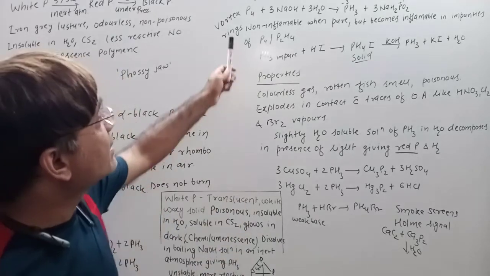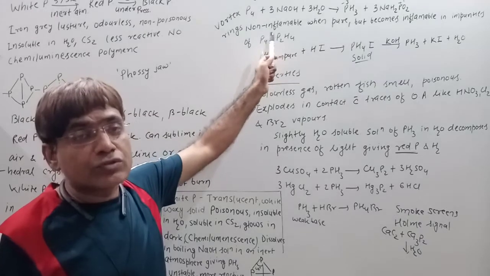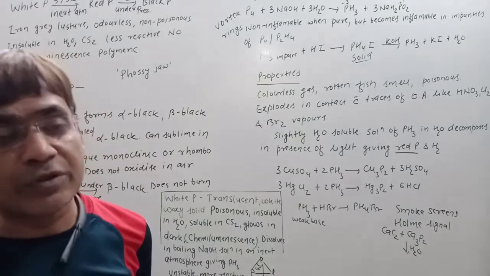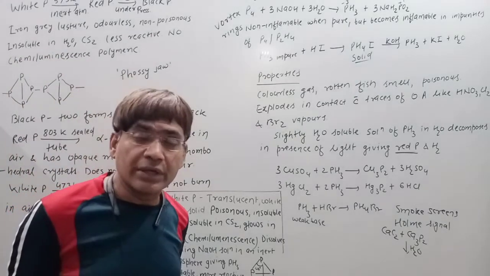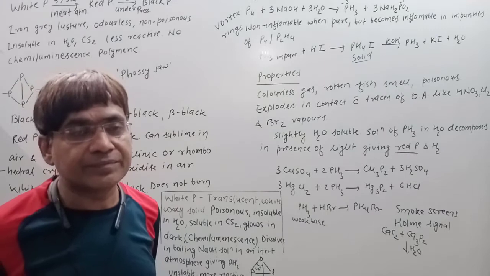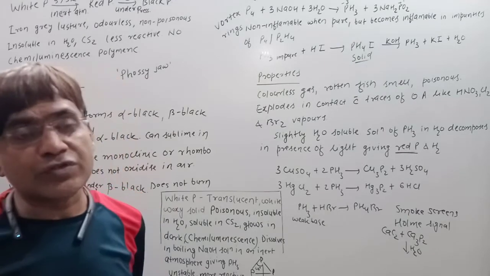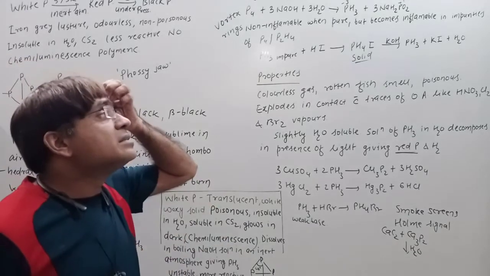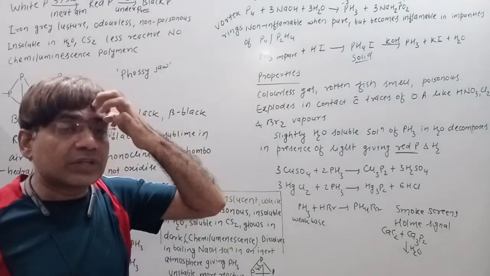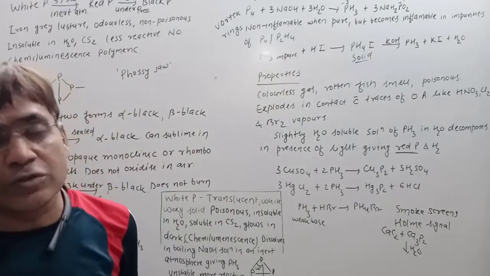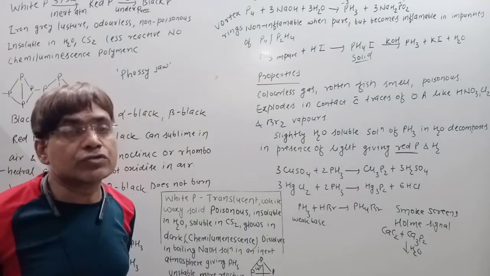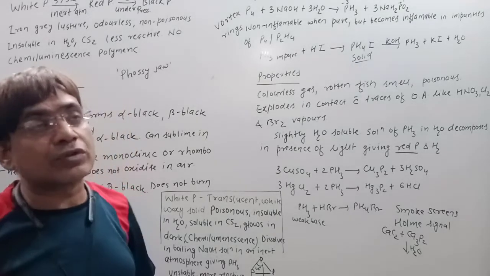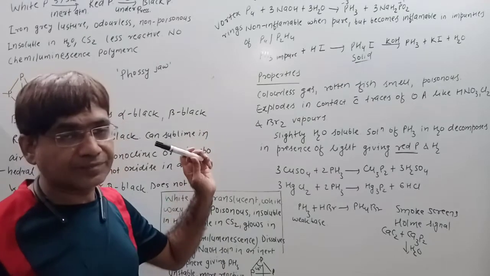Clear? Now, pure phosphine is non-inflammable. But when it contains impurities of vapors of P4 or P2H4, it becomes inflammable. Clear? In pure form, phosphine is non-inflammable. But when it contains impurities of vapors of white phosphorus, that is P4, or impurities of P2H4, or both, then because of the presence of these impurities, it becomes inflammable.